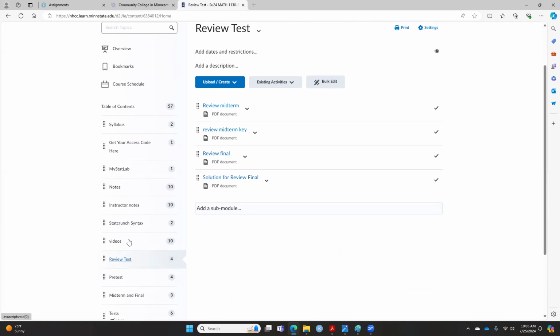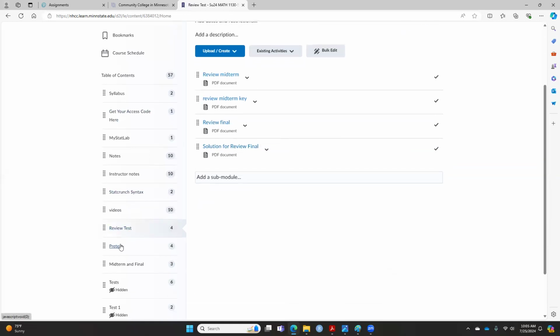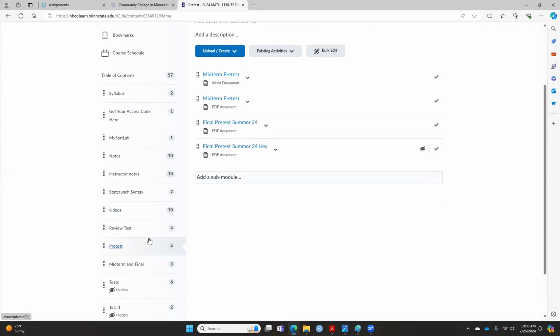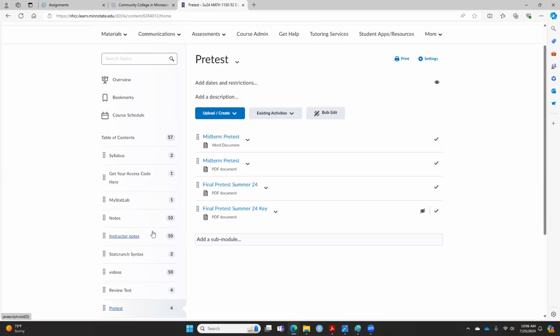This is where you get your review documents. And the pretest is right here. I actually have the key, but you won't see it right now. You only see the final pretest, and the key will be released on Monday. So please come to class when I go over the pretests here. Very important.